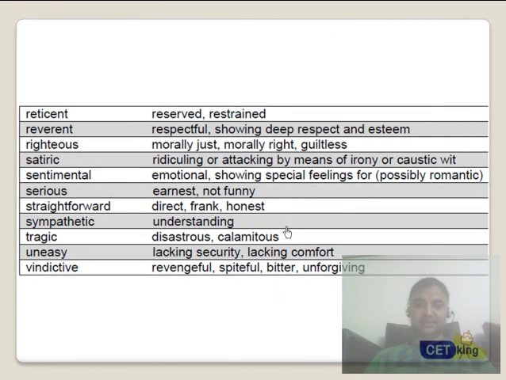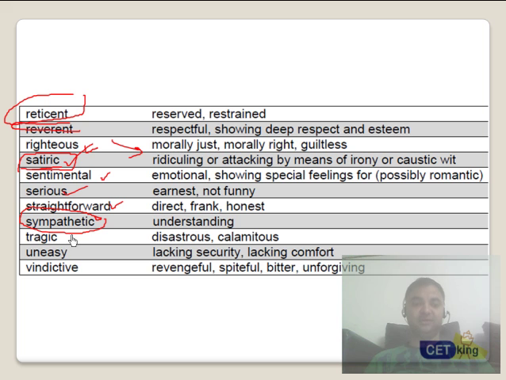Fine. Next few: reticent, restrained, a person who doesn't talk too much. Reverent, respectful, showing respect for someone. Righteous, who is morally right or morally justified. Satiric is kind of ironic, ridiculing. Sentimental, serious, straightforward, sympathetic.